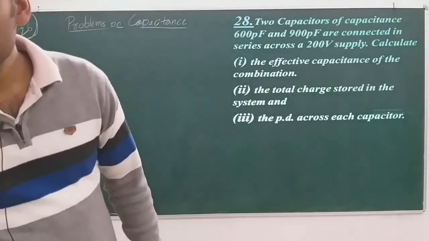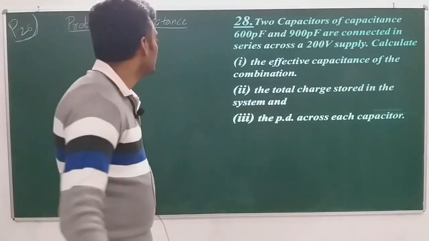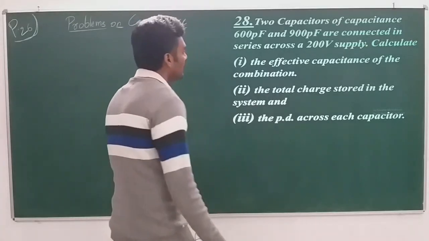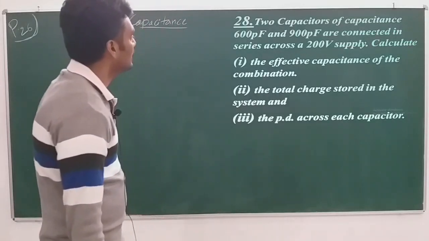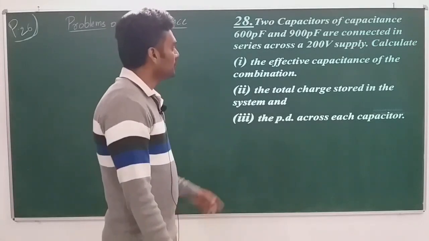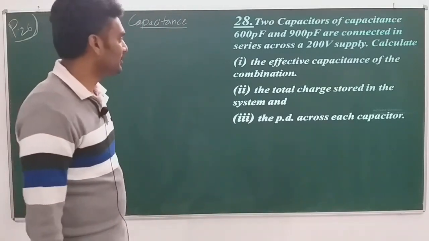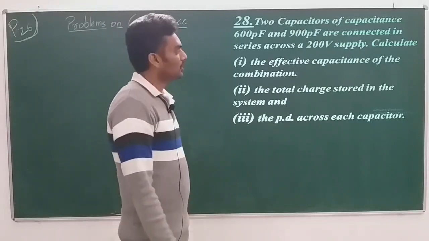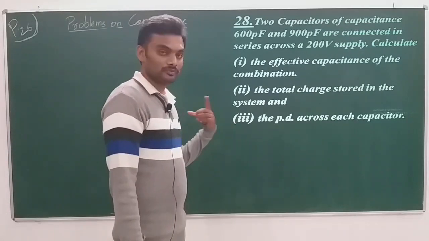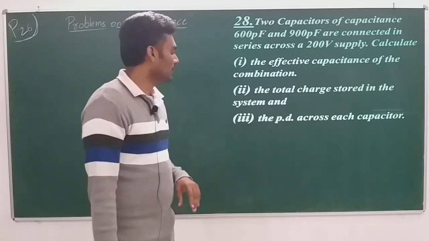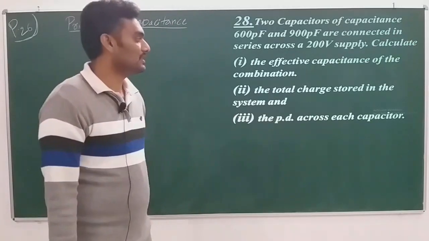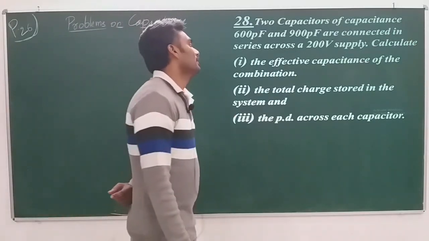Two capacitors of capacitance 600 picofarad and 900 picofarad are connected in series across a 200 volt supply. Calculate the effective capacitance of the combination, the total charge stored in the system, and the potential difference across each capacitor.